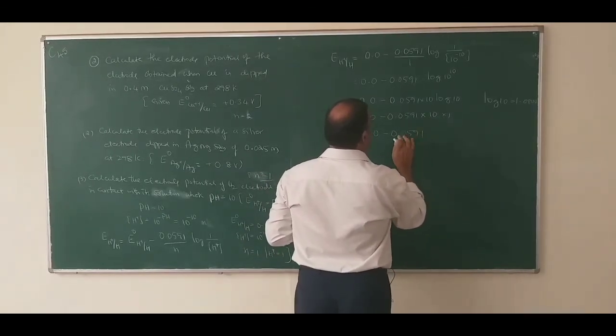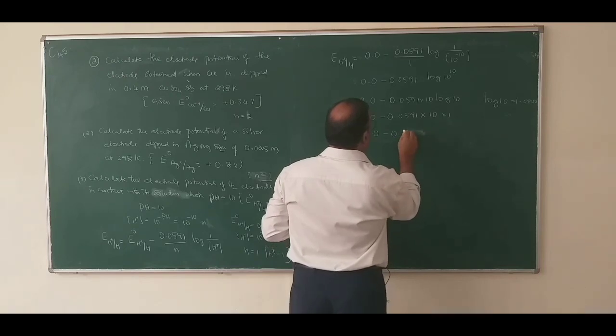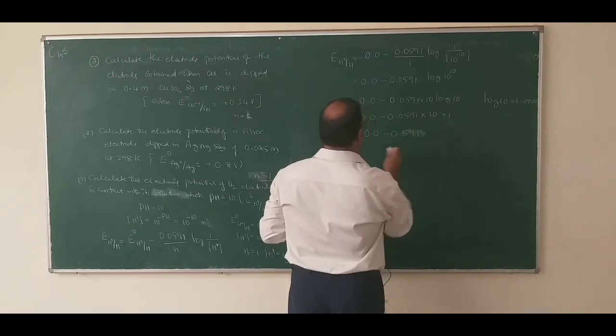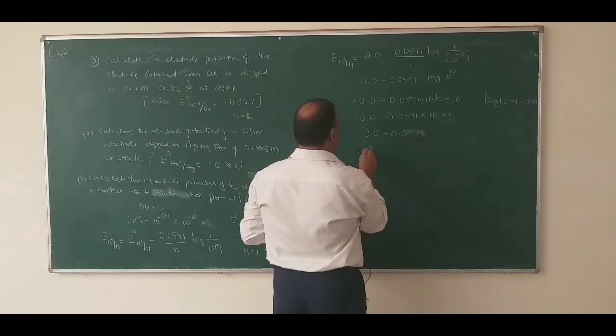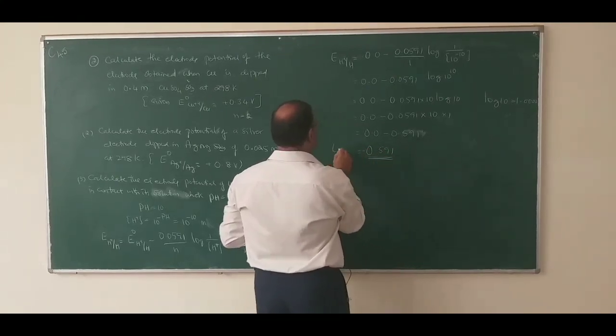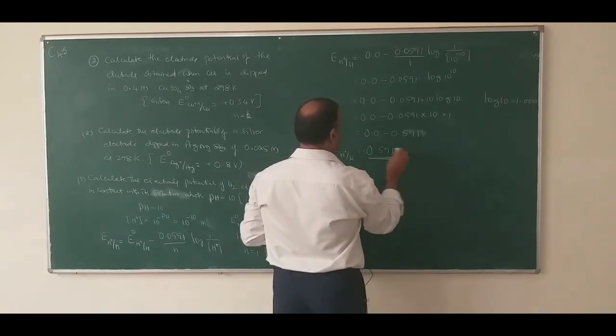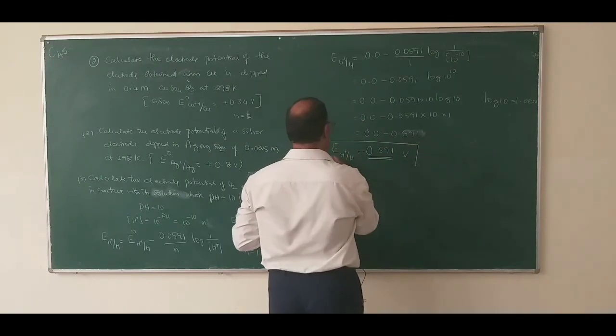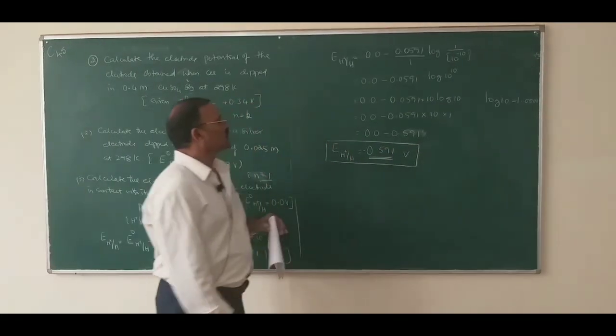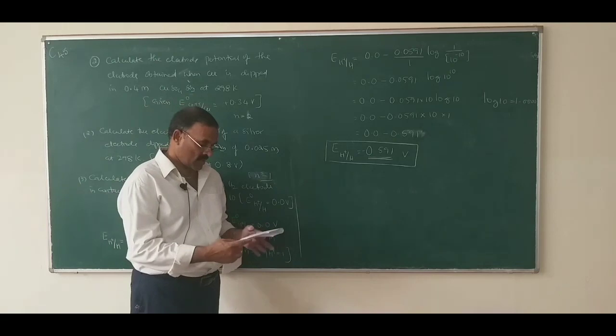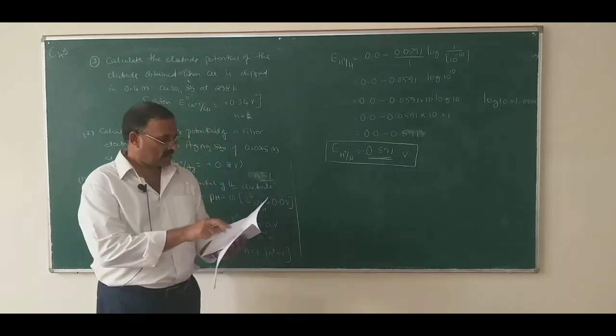So this becomes 0.591, so the value is minus 0.591 volts. This is the electrode potential of the hydrogen electrode. So this is the value which we can work out.